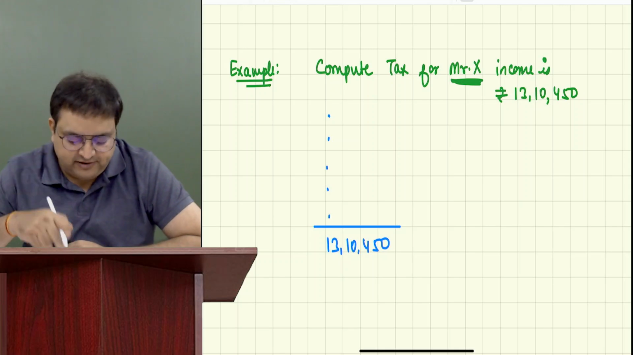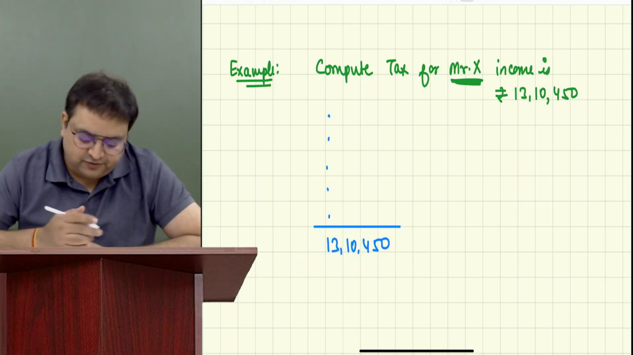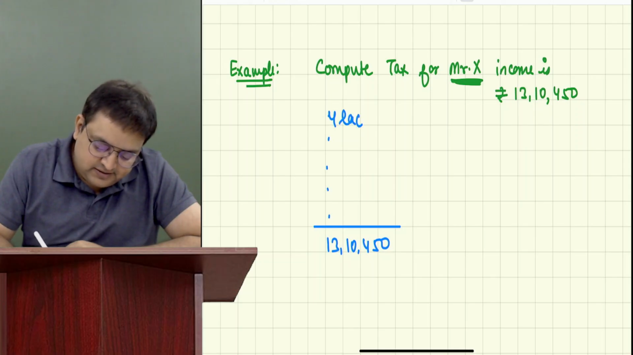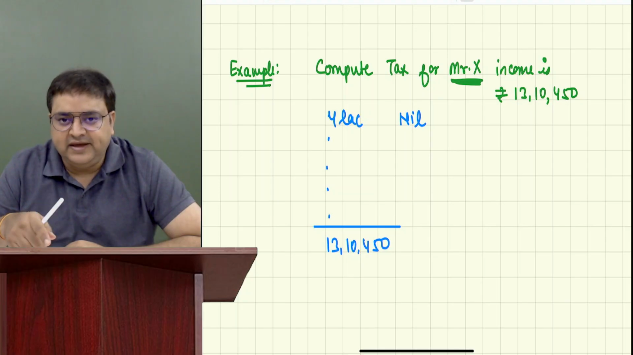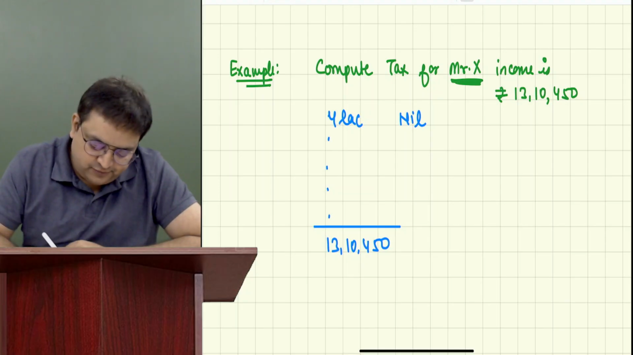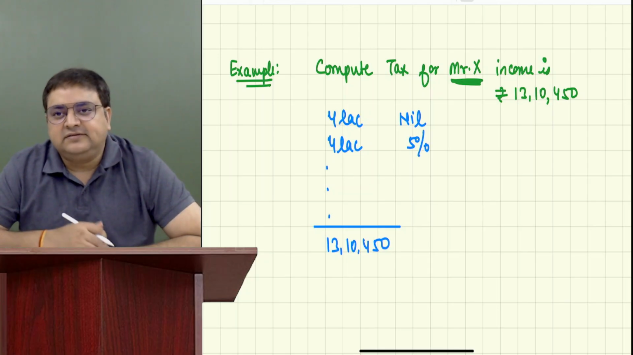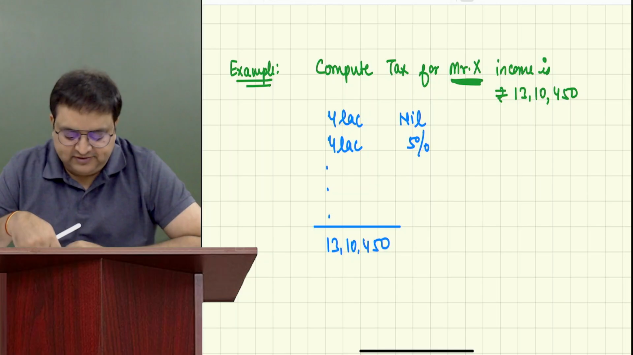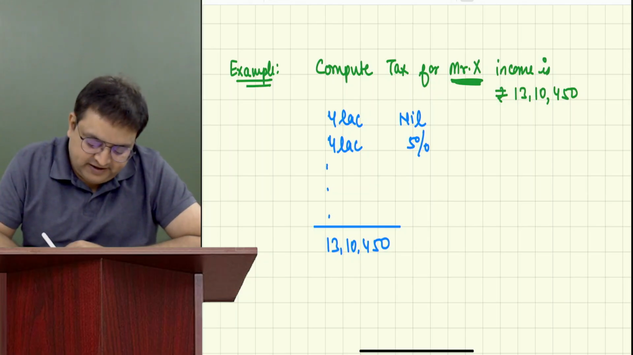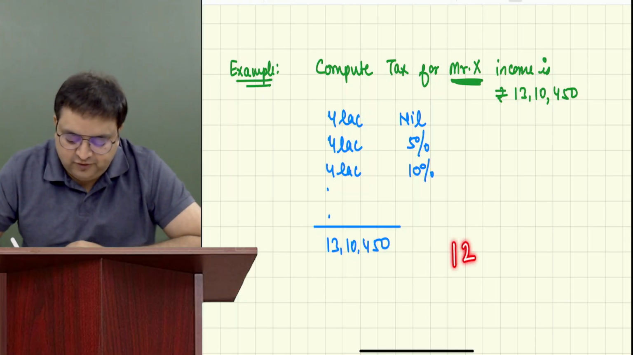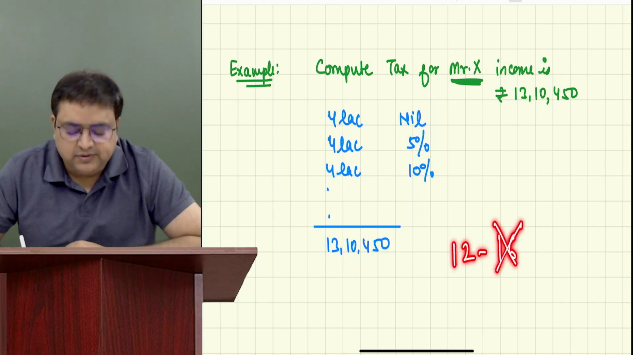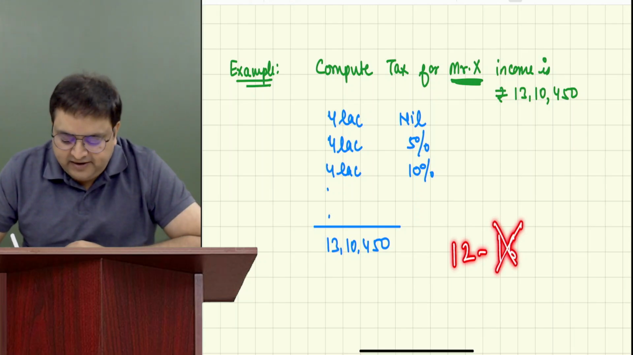Upper limit is 4. Are we crossing 4 lakh? Yes, we are crossing. So 4 lakh, nil. Second is 4 to 8. Are we crossing 8? Yes. 8 minus 4, 4 lakh. 5%. Next is 8 to 12. Are we crossing 12? Yes. 12 minus 8, 4 lakh. 10%. Next is 12 to 16. Are we crossing 16? No. So our limit is we are going up till